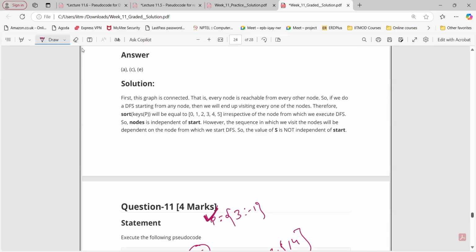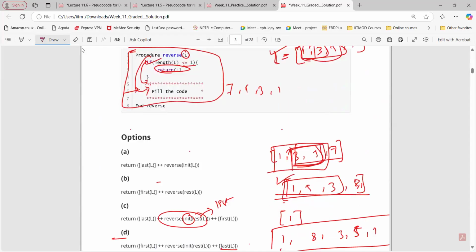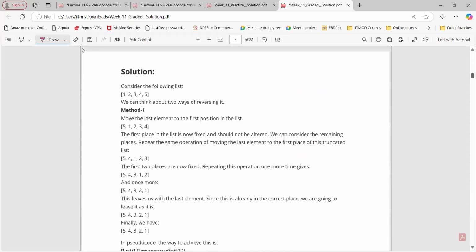Okay, so that's it from this session. Please try to solve this assignment again. We have solved this, but if you have not solved it on your own, try to solve it. You may get more doubts, more questions, right?